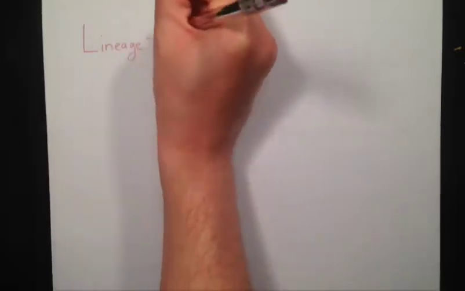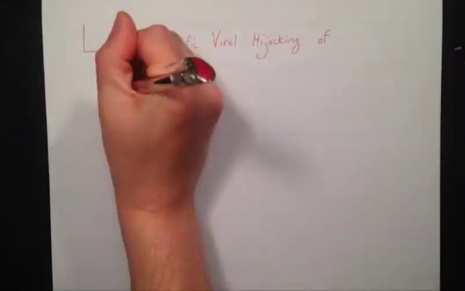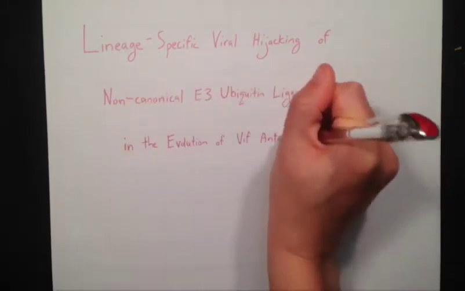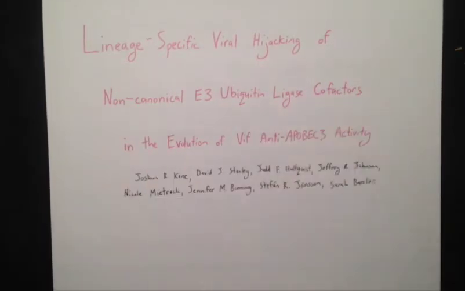Hi, I'm Josh Kane, and I'd like to present to you our recently published work, Lineage-Specific Viral Hijacking of Non-Canonical E3 Ubiquitin Ligase Cofactors in the Evolution of VIF Anti-ApoBec3 Activity.